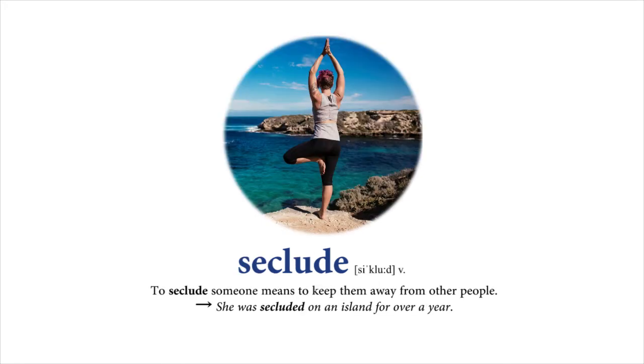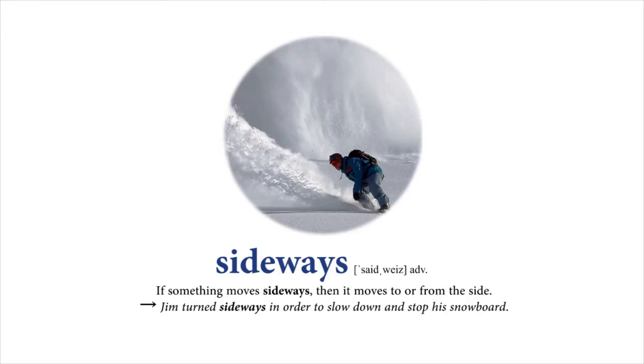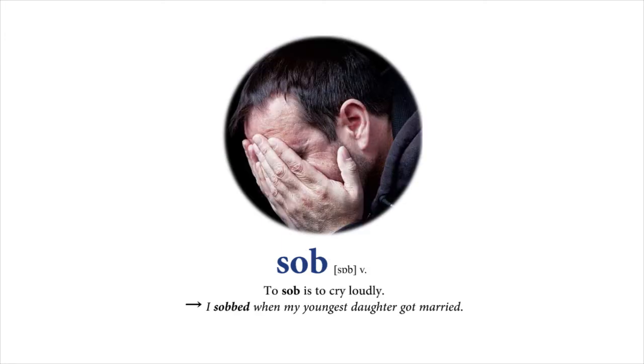Seclude. To seclude someone means to keep them away from other people. She was secluded on an island for over a year. Sideways. If something moves sideways, then it moves to or from the side. Jim turned sideways in order to slow down and stop his snowboard. Sob. To sob is to cry loudly. I sobbed when my youngest daughter got married.